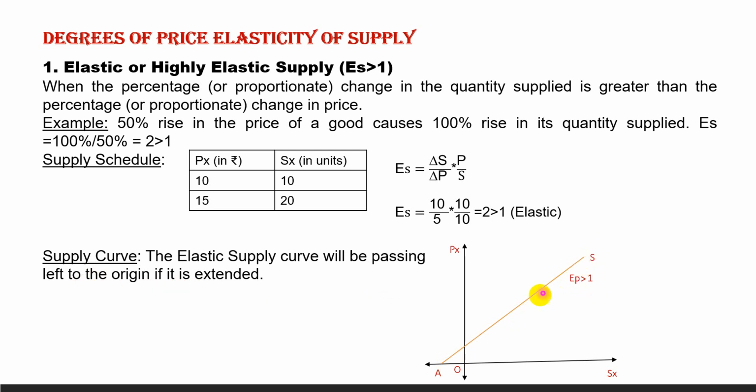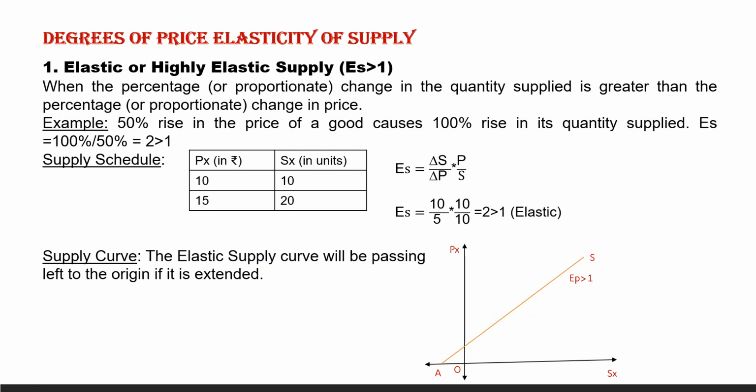Any supply curve passing left to the origin represents greater than 1 elasticity and will be highly elastic. As the supply curve becomes flatter, its elasticity will increase. So the flatter supply curve will have higher elasticity.